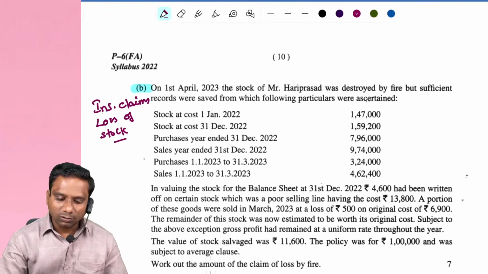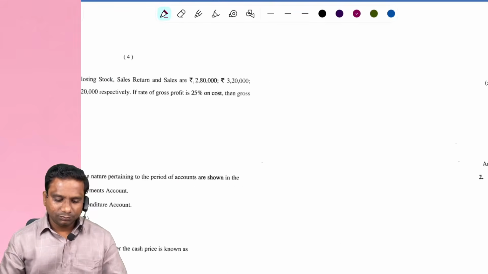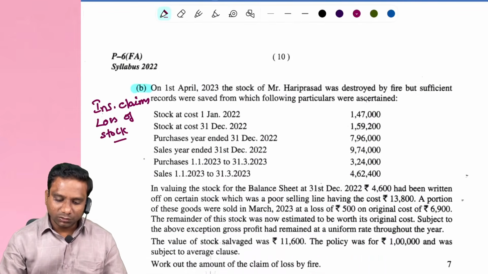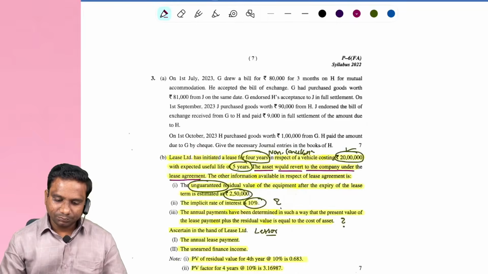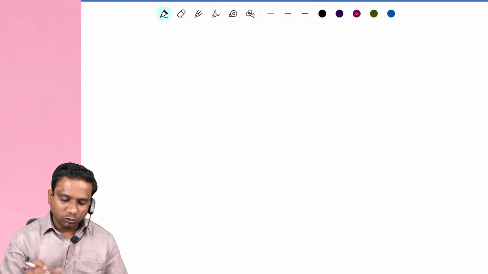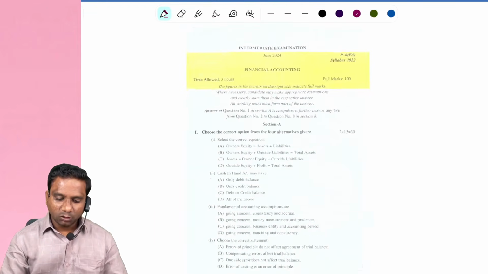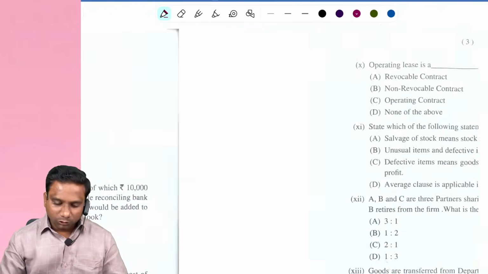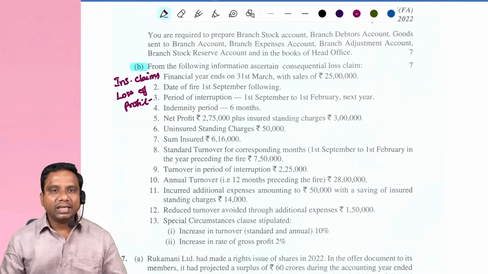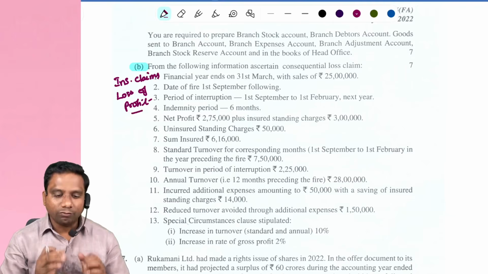Next, look at this, June 2024. Again, they have asked a question from insurance claim, that is loss of profit.